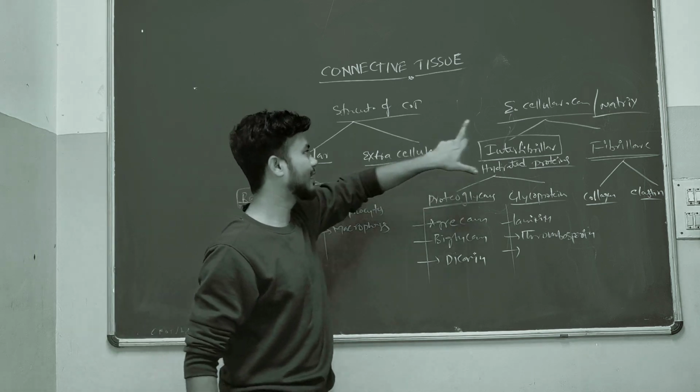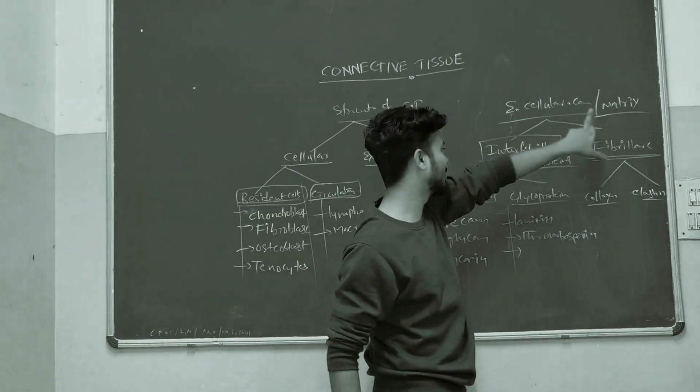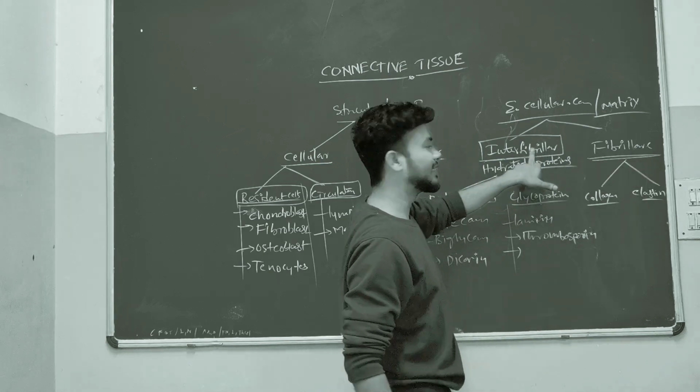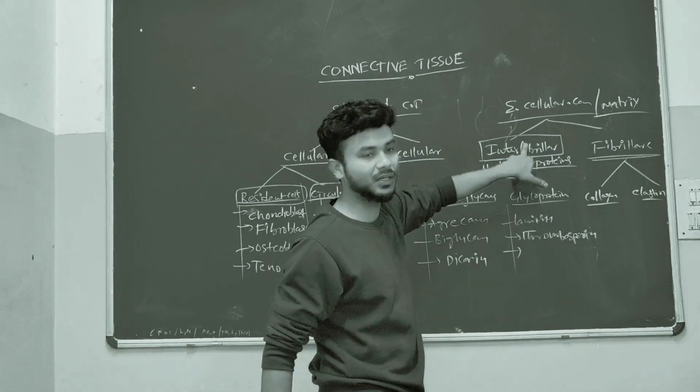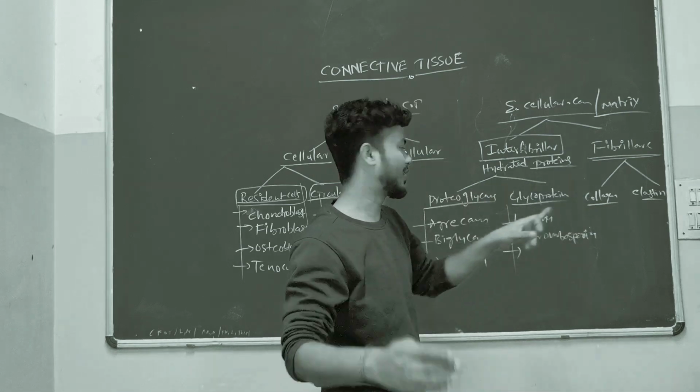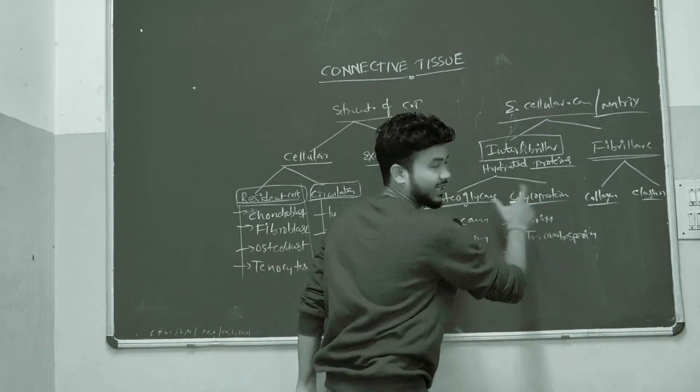Now the extracellular matrix. Here we have the interfibrillar component and the fibrillar component. The interfibrillar component is formed by hydrated proteins in the form of proteoglycans and glycoproteins.